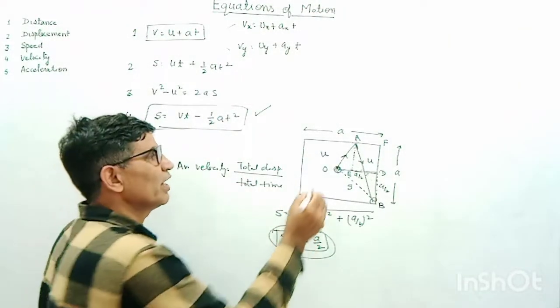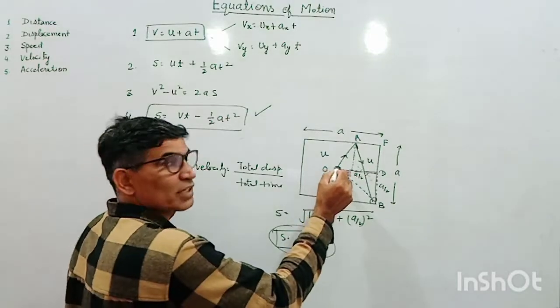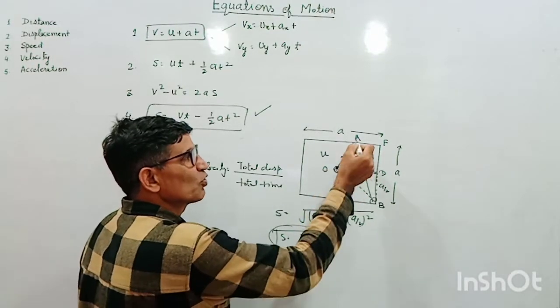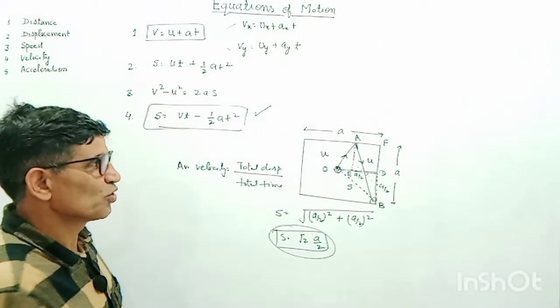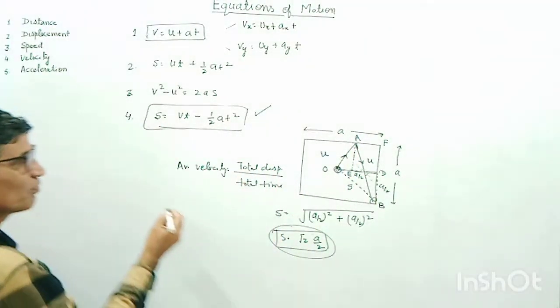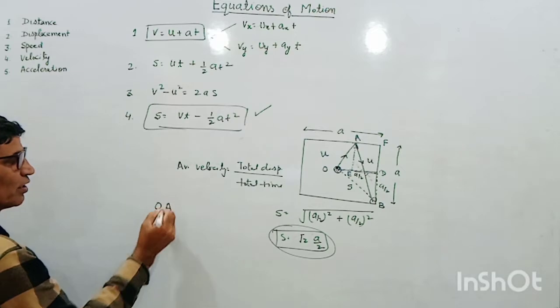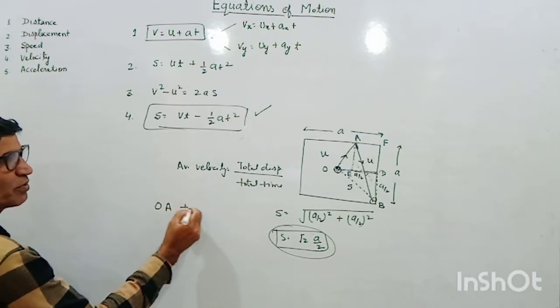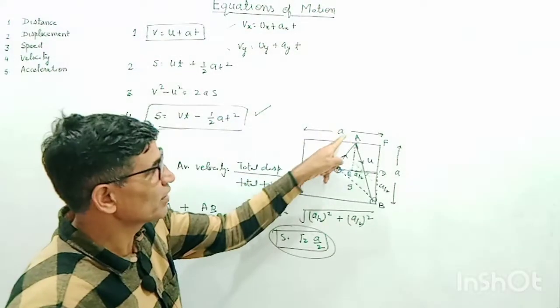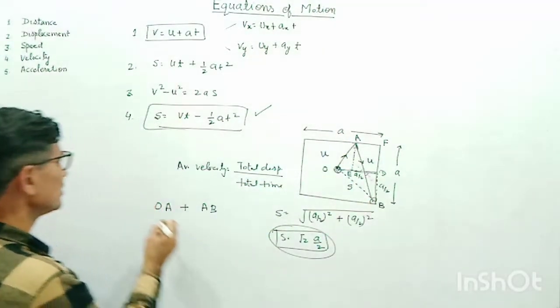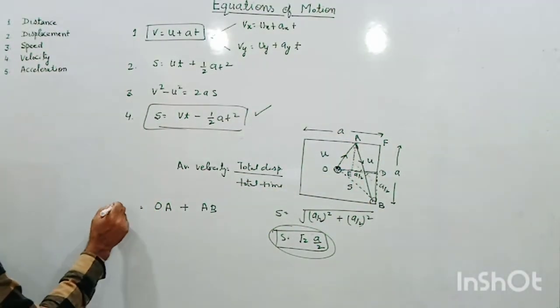For that I need to find the distance covered from O to A, then from A to B, then I can calculate the time. So how to calculate the distance covered?